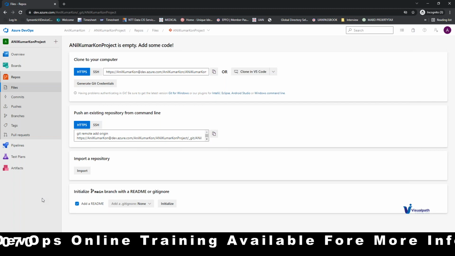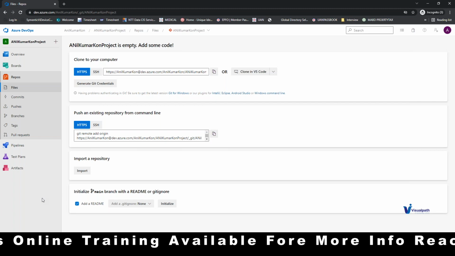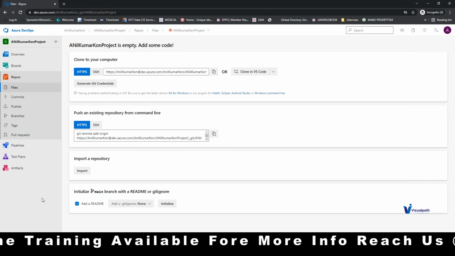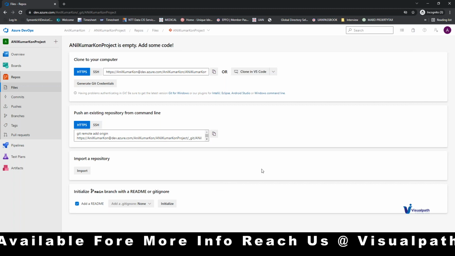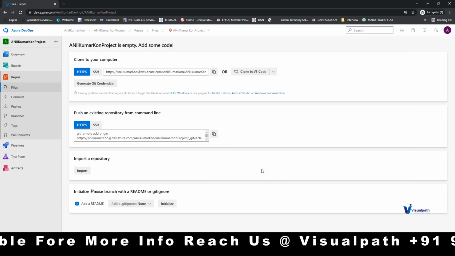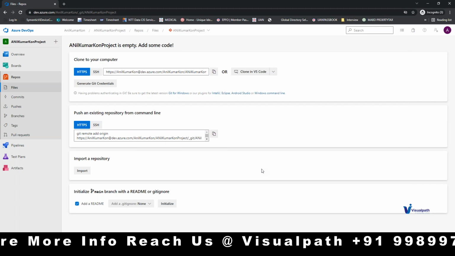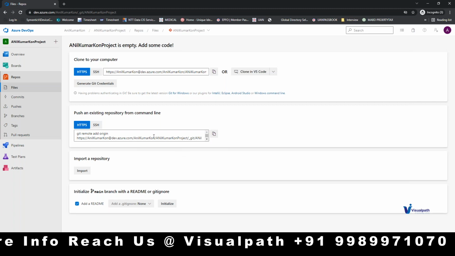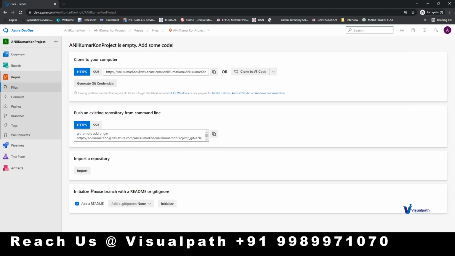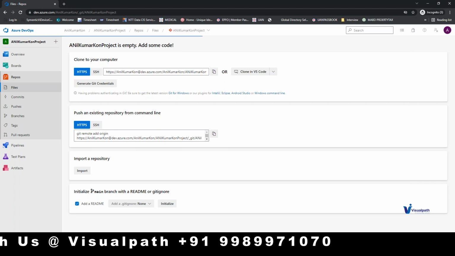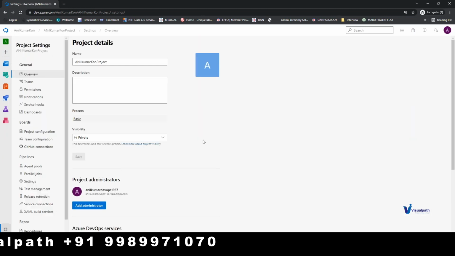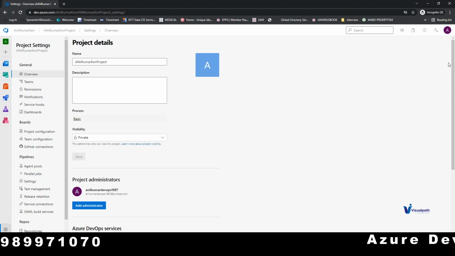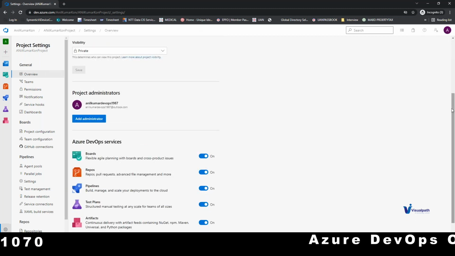But the question now is, obviously you want to do something in the ADO project or ADO organization. Then the question that arises for you is, who is the owner of the ADO project, or who is the owner of the ADO? To find that, at the left side of the bottom you can click on the project settings. Click on the project settings, please. So in the overview you can see the administrator of the project, in the overview project details.